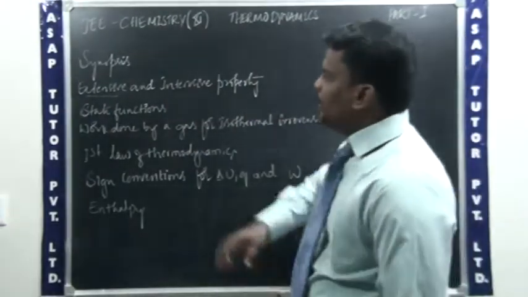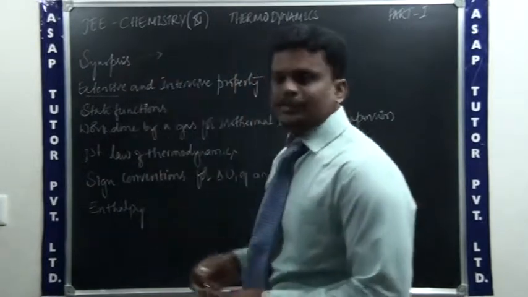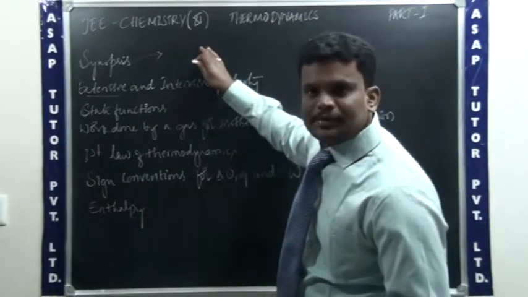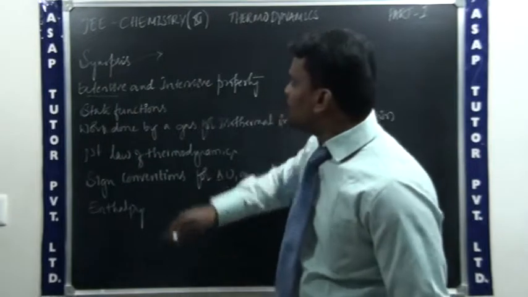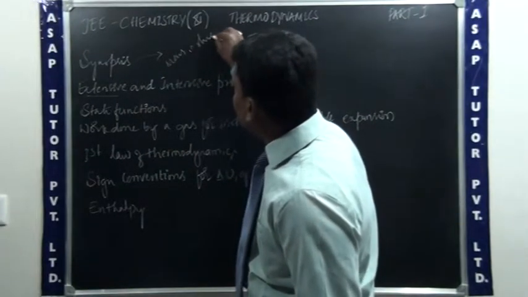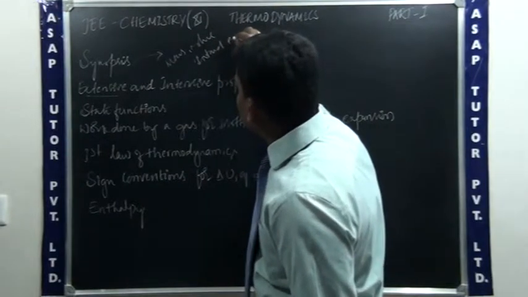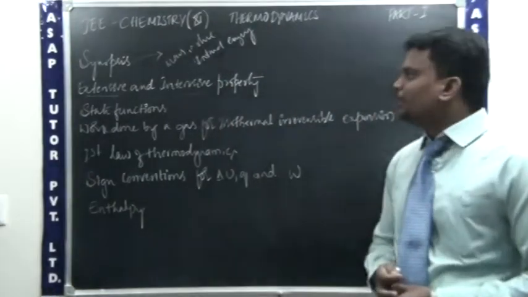What is meant by extensive property? Extensive property is the property of the system which depends upon the substance present in the system. For example, you can say mass, you can give volume, you can give internal energy, etc. These are all good examples for extensive property.